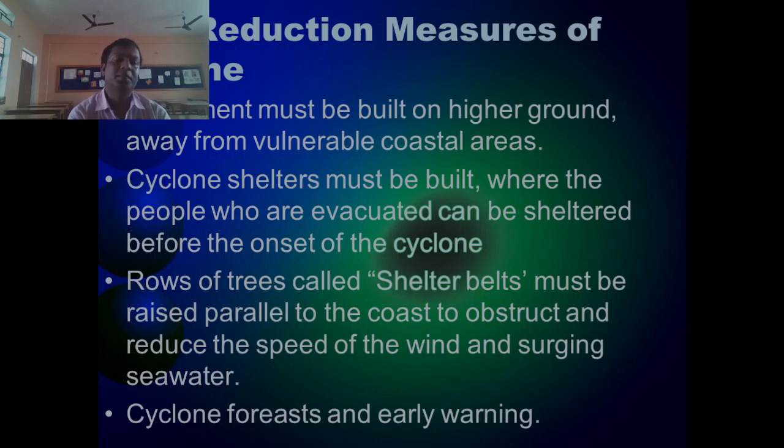As you have seen in Kerala and in Goa, there are rows of trees they are planting. So this is why, for this condition, we can save our lives. Cyclone forecast and early warning: this is with the help of satellite technology we have.